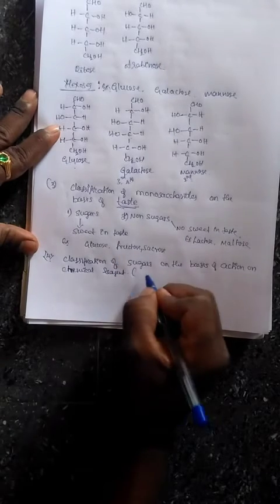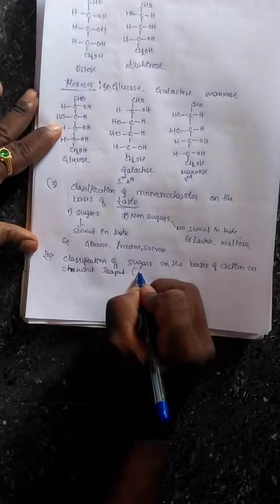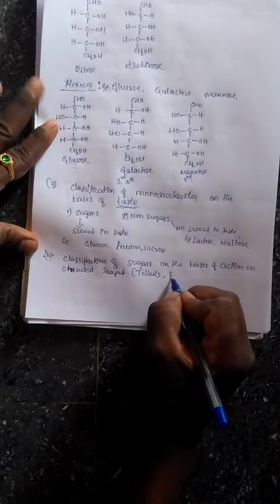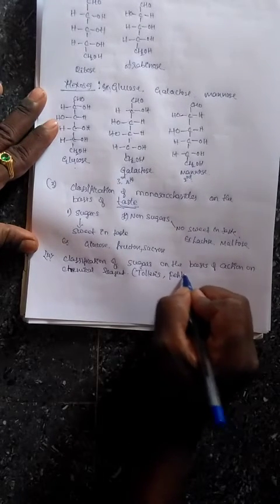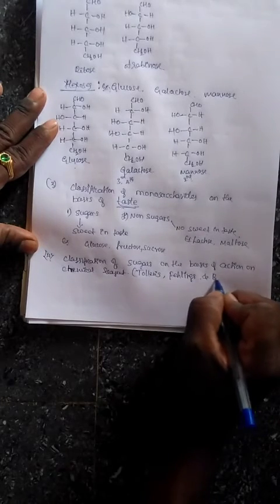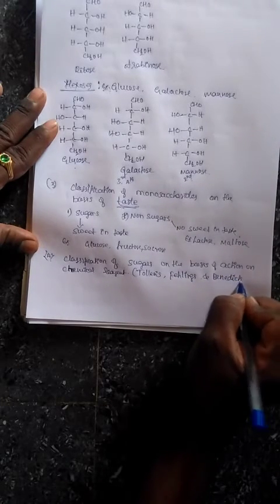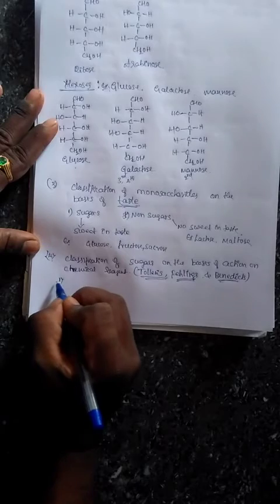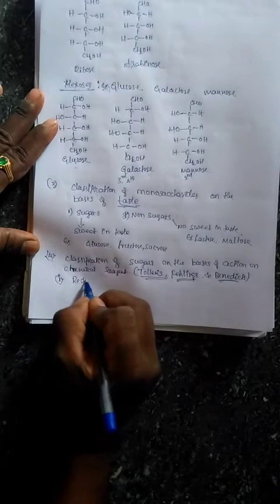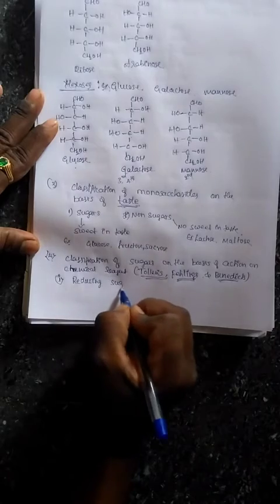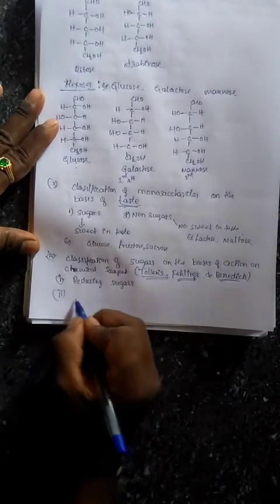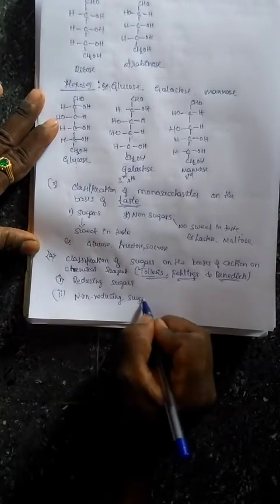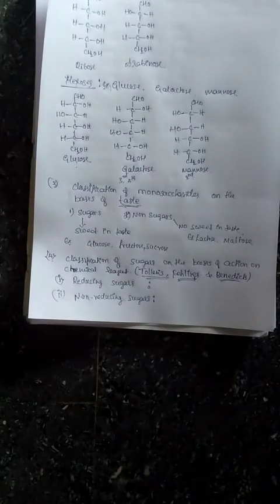So chemical reagents like Tollens, Fehling's and also Benedict's test. Okay, these are the three tests. On the basis of these tests, the sugars are again classified into two types. One is reducing sugars and one more is non-reducing sugars.